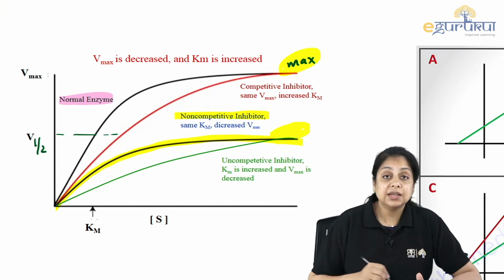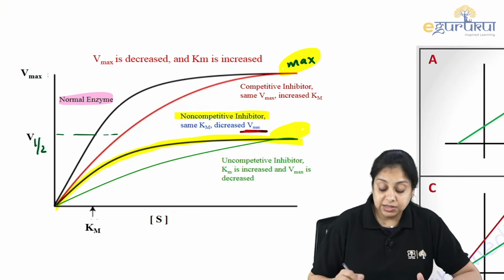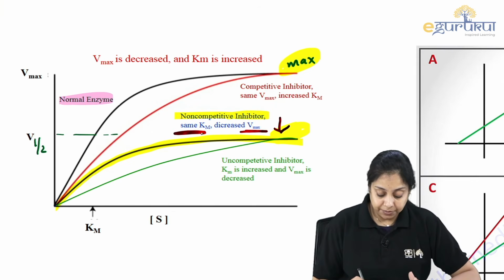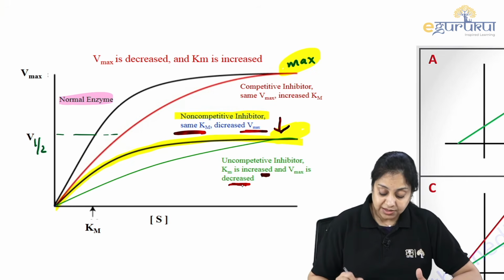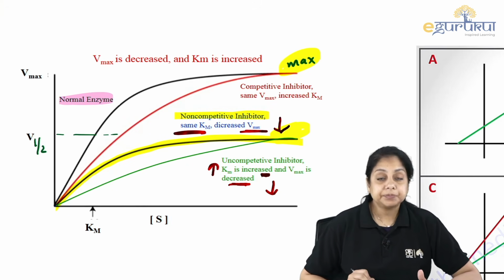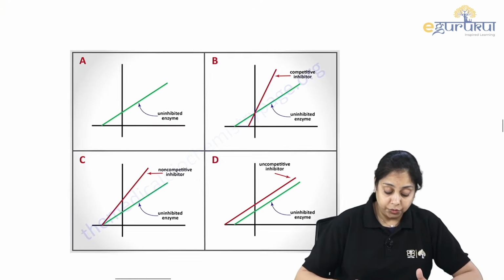Now, the Vmax has changed. That is decreased Vmax. But the Km in this case is the same. In uncompetitive inhibition, Km is decreased and Vmax is decreased. You have to know all these three conditions from the examination point of view.